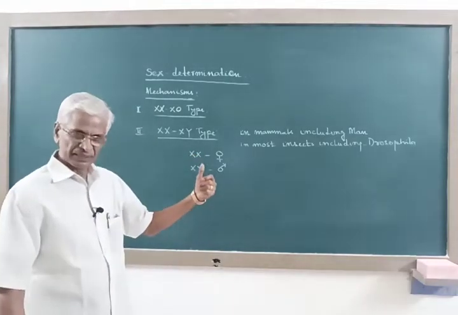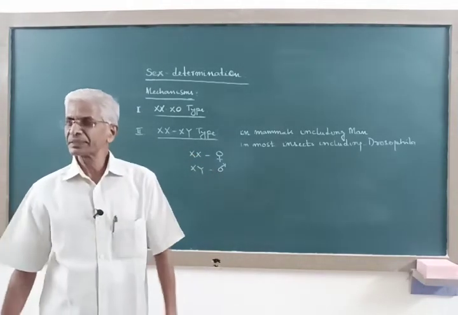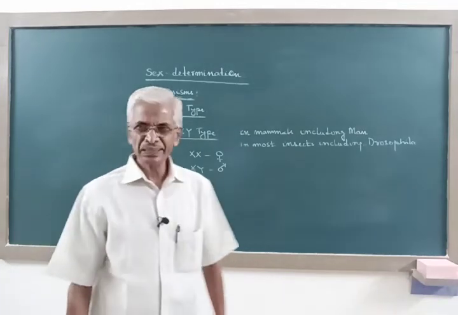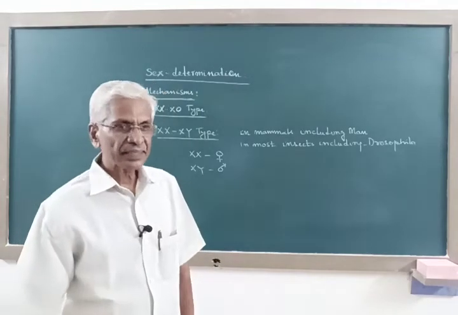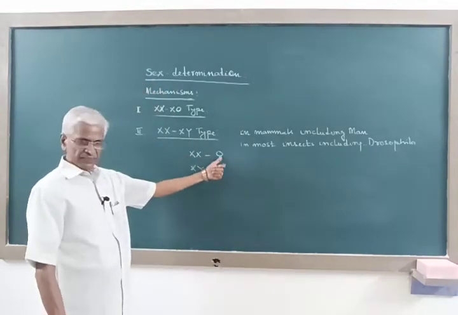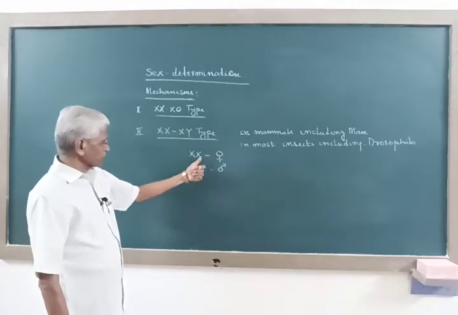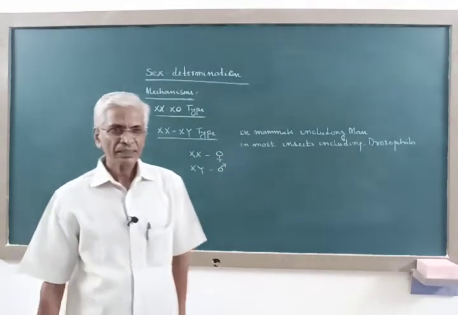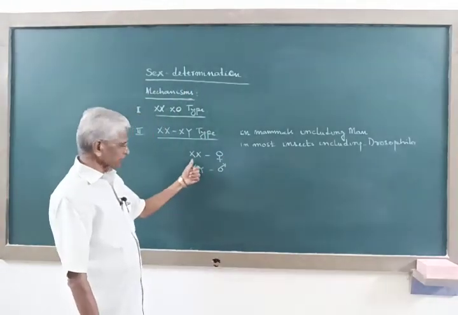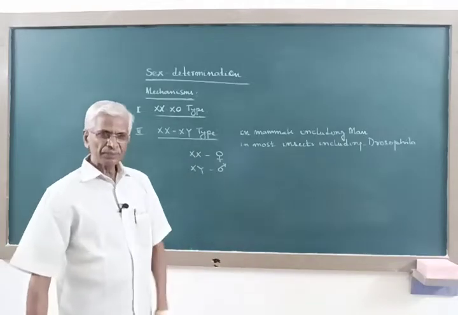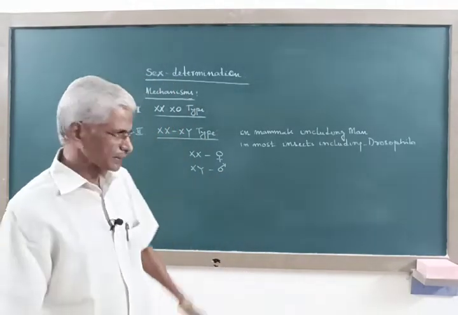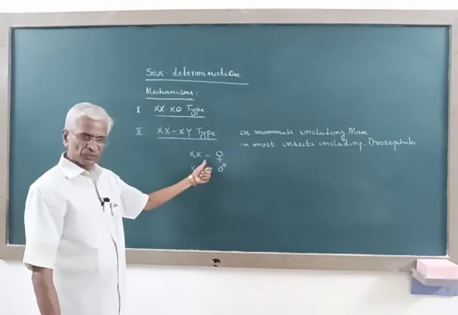But the difference here is not with regard to the number of sex chromosomes, but with respect to the type of the sex chromosome. That is, females have two identical X chromosomes. Females have a pair of sex chromosomes, and both are the same, that is, both are X chromosomes.